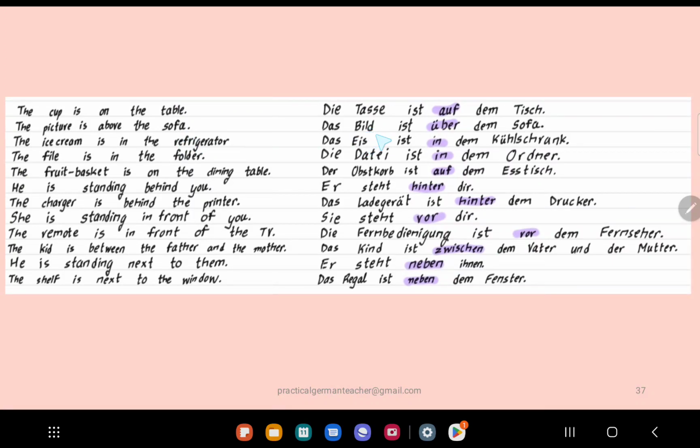The picture is das Bild. Ist. Above is über. And then you have sofa. Sofa is das Sofa, I believe. And then das Sofa becomes dem Sofa because dative.